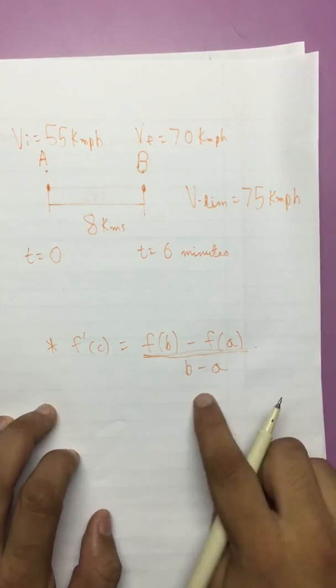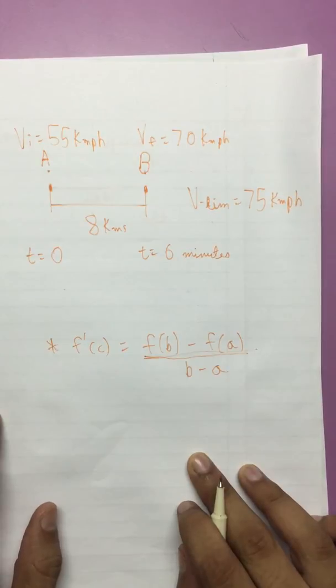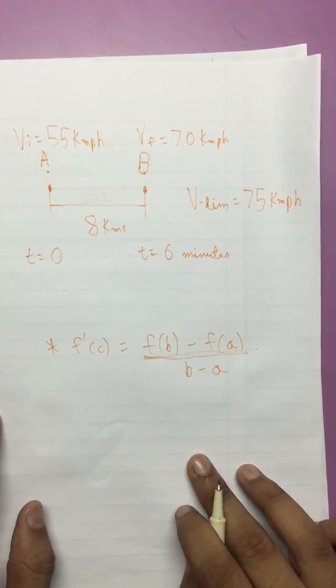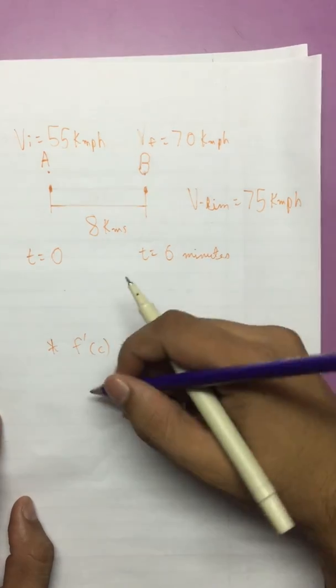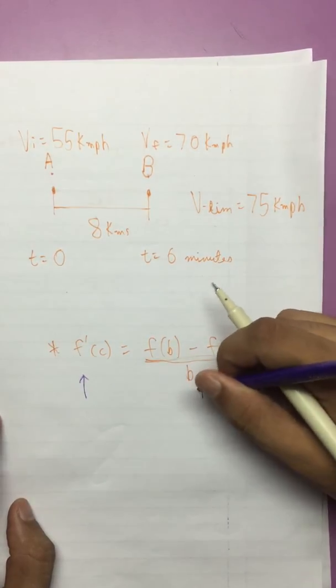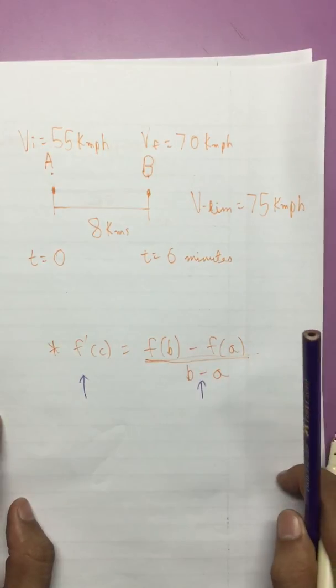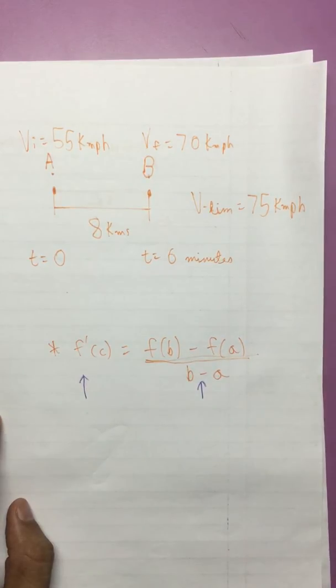So, what does this mean? By this theorem, we can say that the instantaneous value of the derivative of the function at some point c, which is this, will be equal to the average rate of change of that function. The average is this. In other words, at a specific point c on the function, the tangent at that point has the same slope as the secant line connecting the two endpoints.